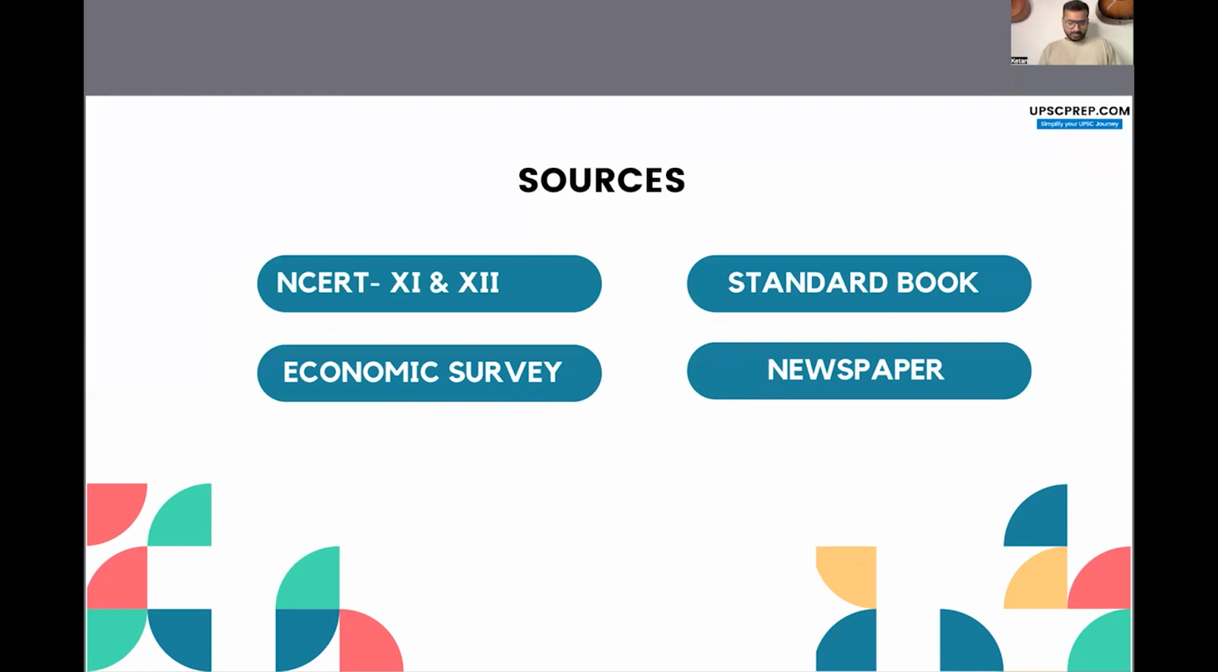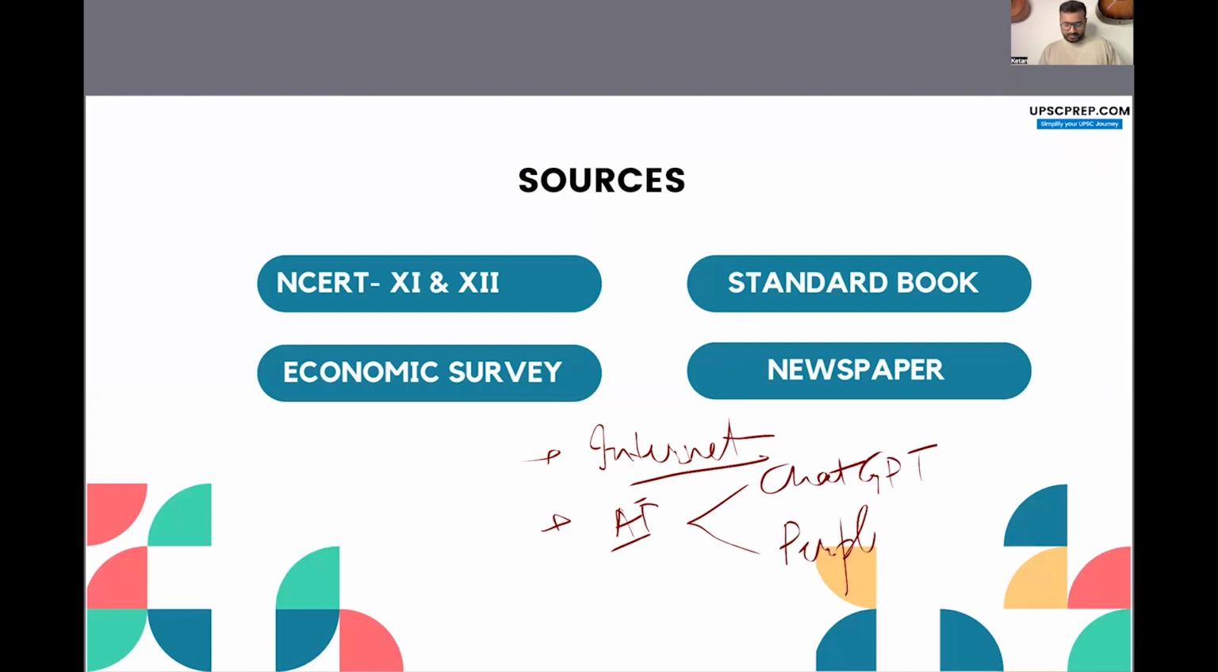Okay. Apart from this, of course, you have the internet. So any topic or anything that you don't understand, you do a quick Google search. Nowadays, you also have artificial intelligence. So sources like ChatGPT, Perplexity, Gemini, all that you have at your disposal, right? And they do a pretty good job at explaining to you the concepts of Indian economy.